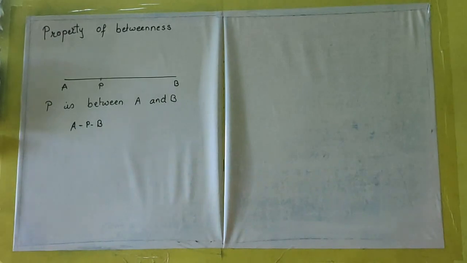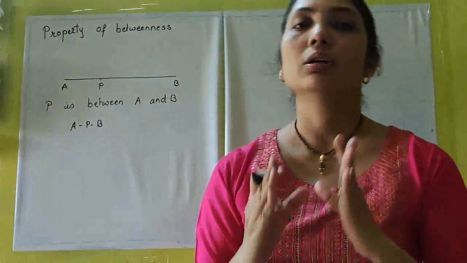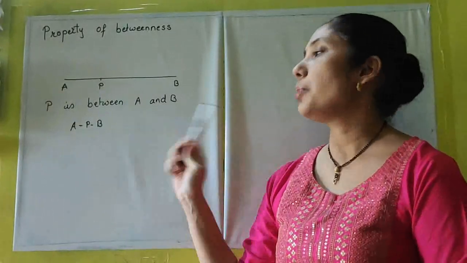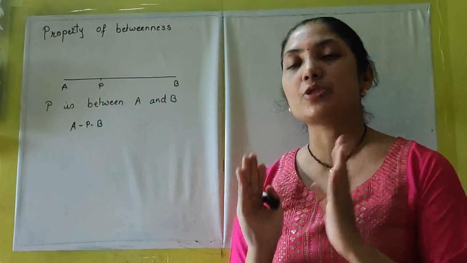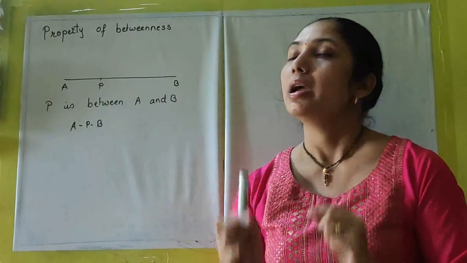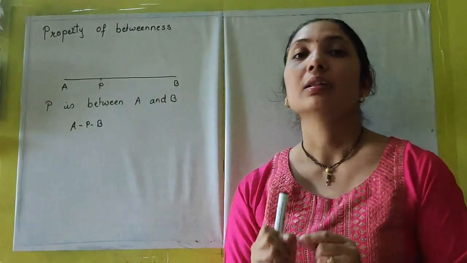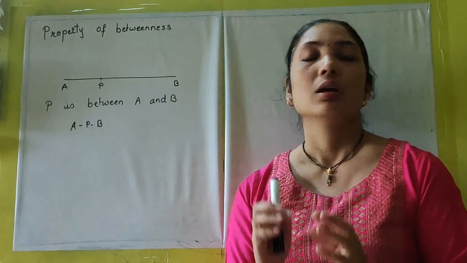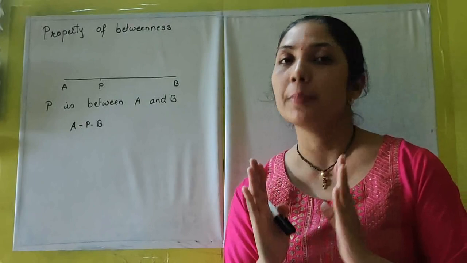Now, one particular reminder regarding this. This only means that P is between A and B. It does not mean that P is the midpoint of AB. In some cases it can be a midpoint.